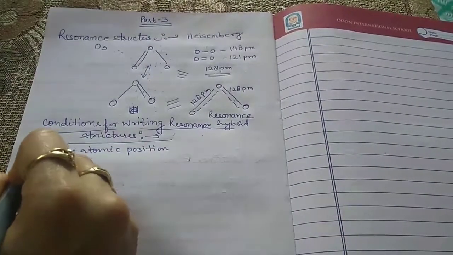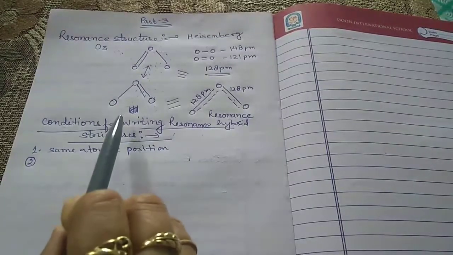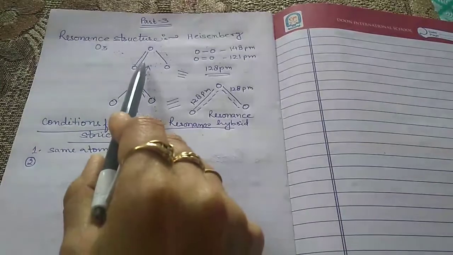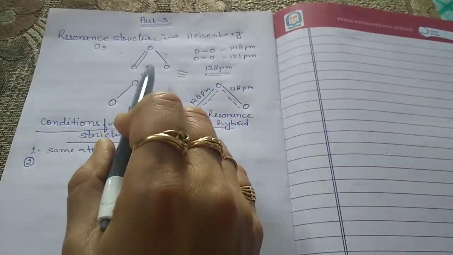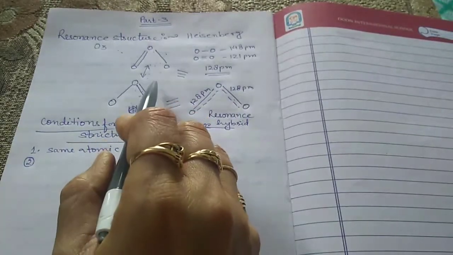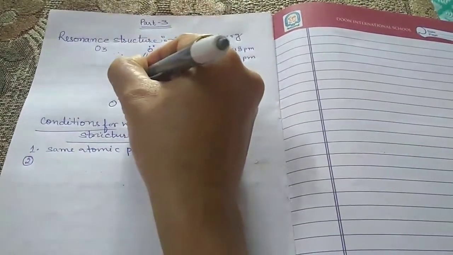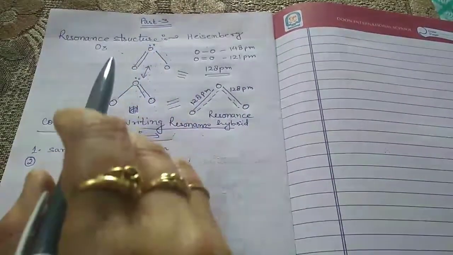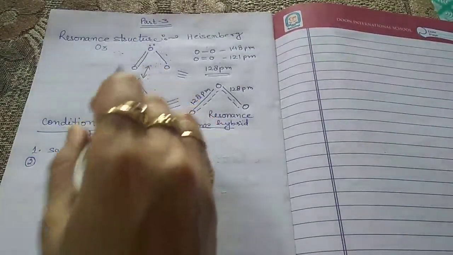Now the second condition is the contributing structures should have the same number of unpaired electrons. These two are the contributing structures. So they should have the same number of unpaired electrons. Now here in this oxygen atom there are two unpaired electrons. The meaning of unpaired electrons here is those electrons which do not take part in bonding.